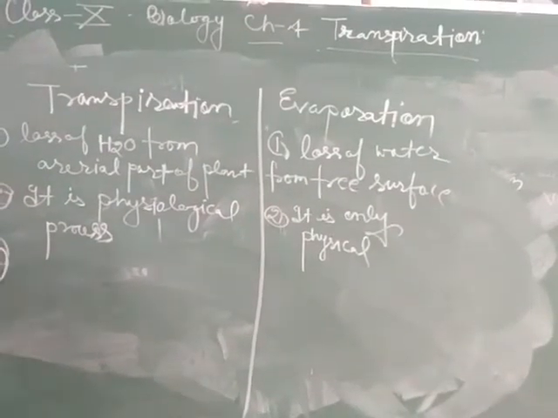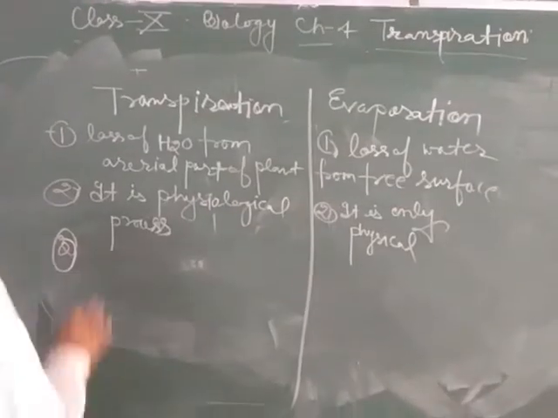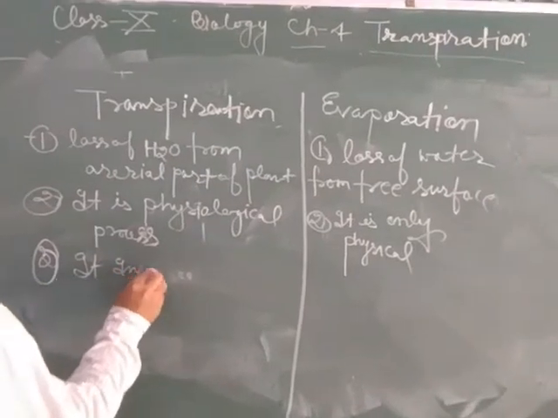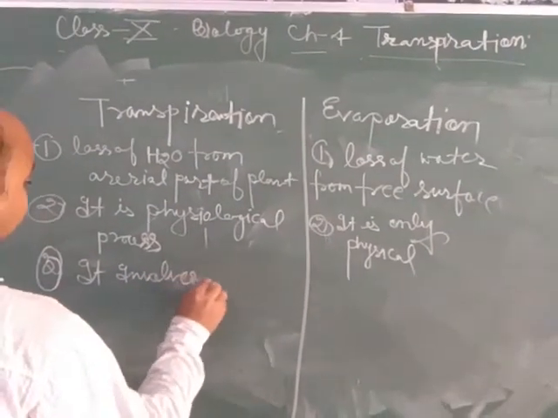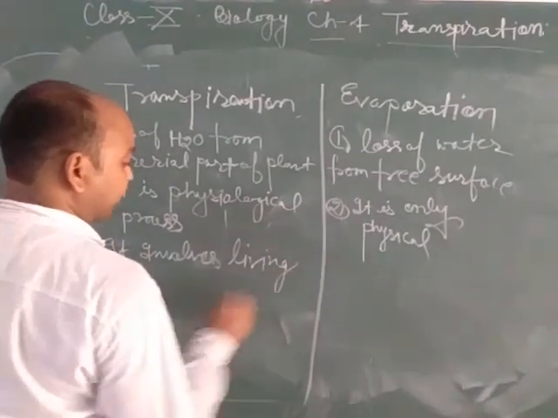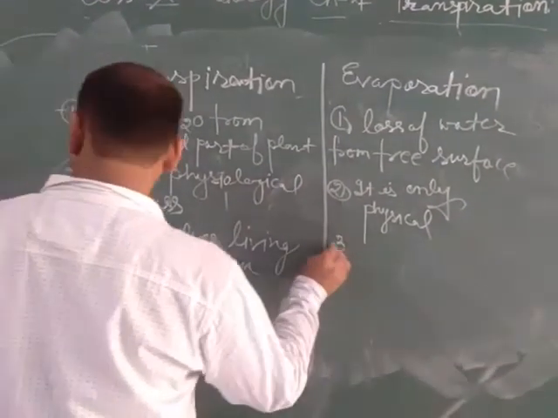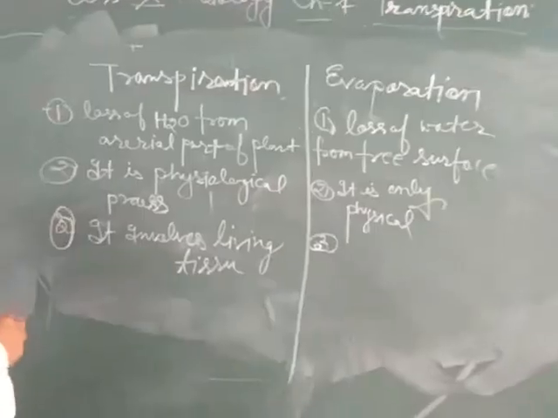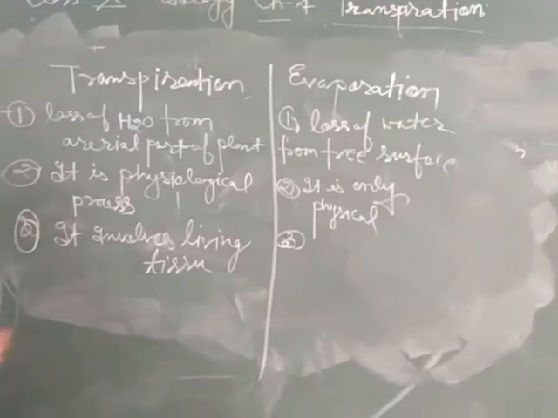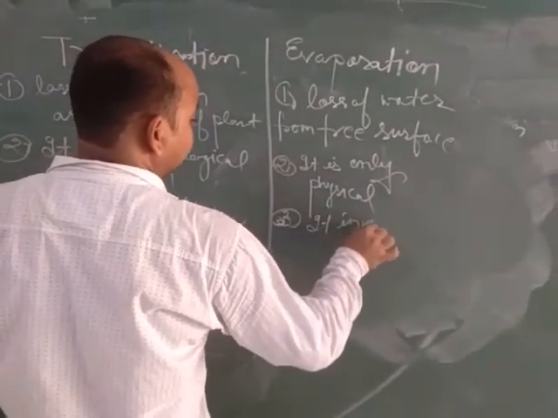Now the third point that is discussed here: transpiration involves living tissue. Living organisms are responsible for carrying out the transpiration process. But for evaporation, no tissue is required. It involves non-living matter.